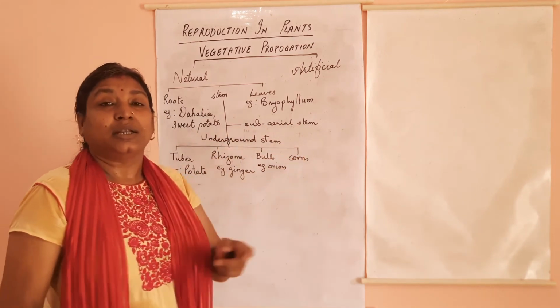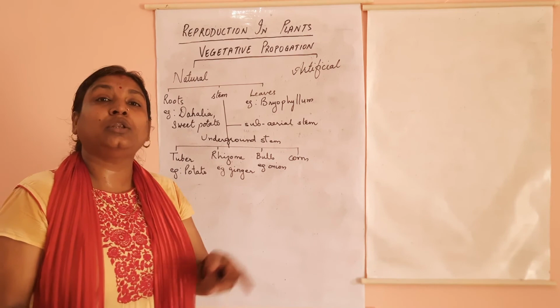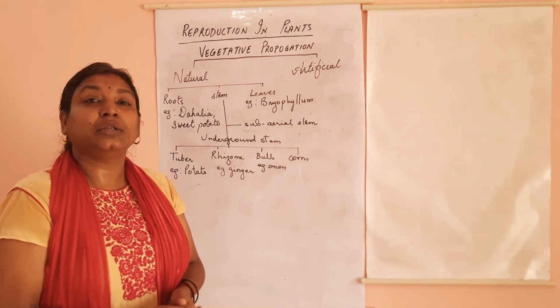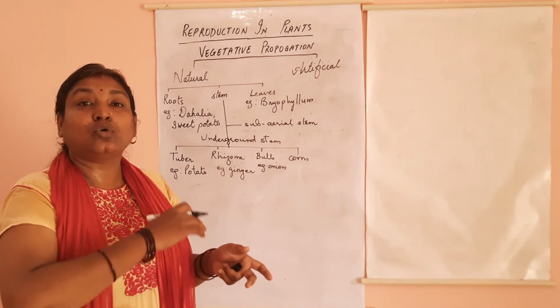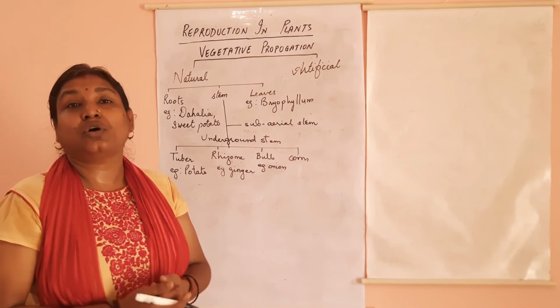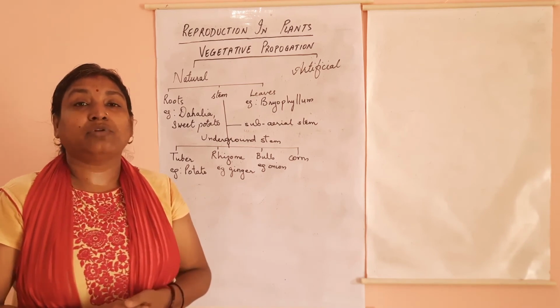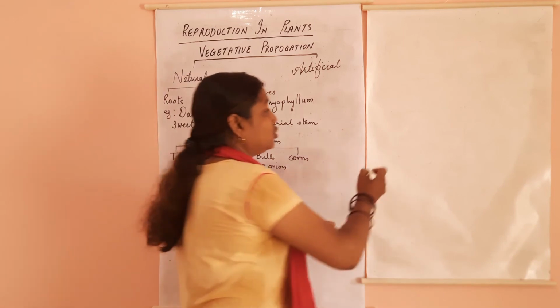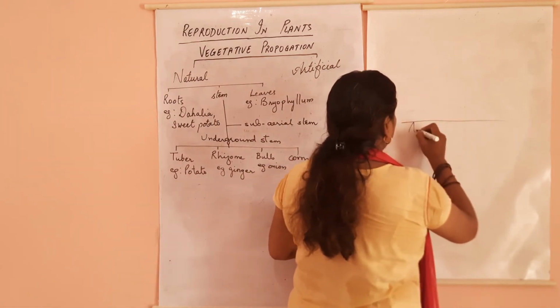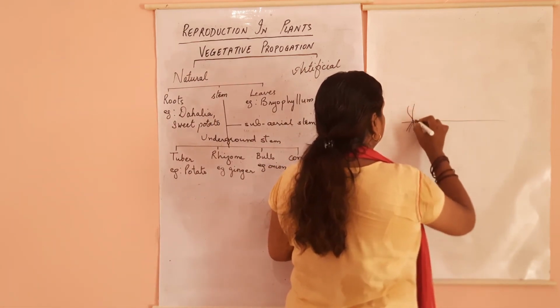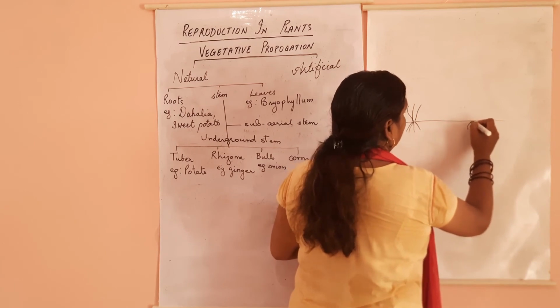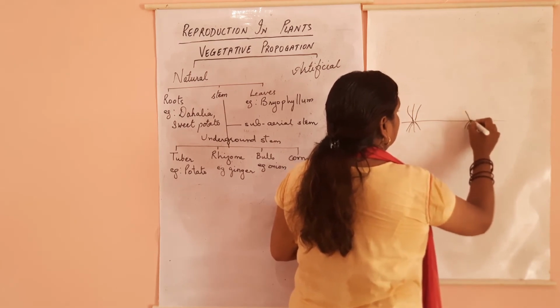Subaerial stem means neither is it totally under the soil nor totally in air. It grows along the surface of the soil and then develops into new shoots. So this can be easily seen in grasses with subaerial stems.